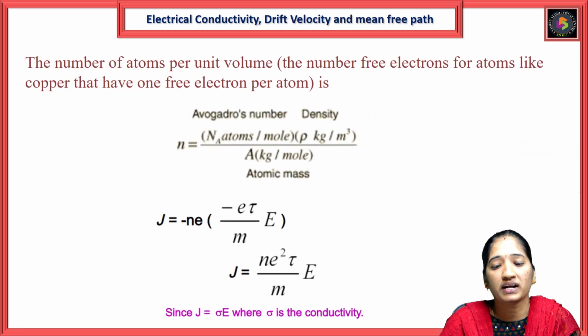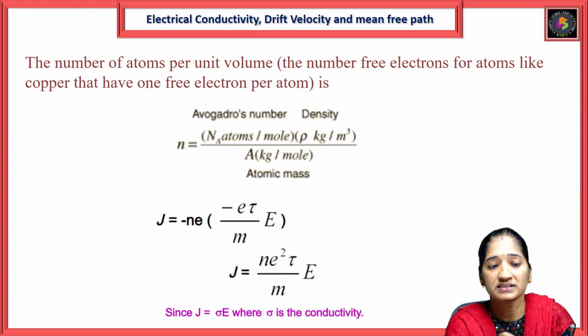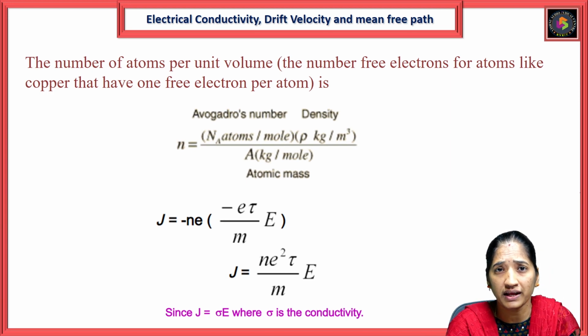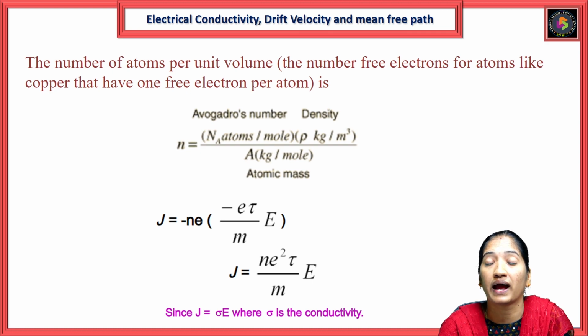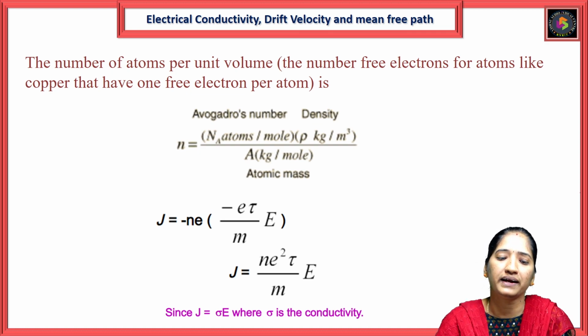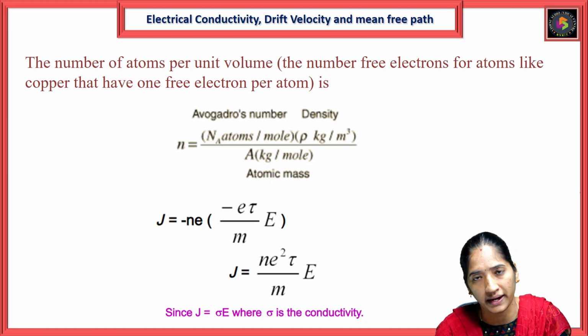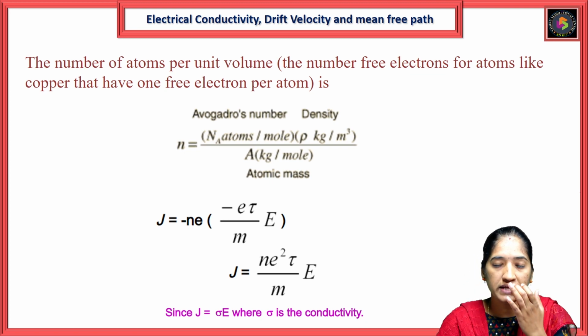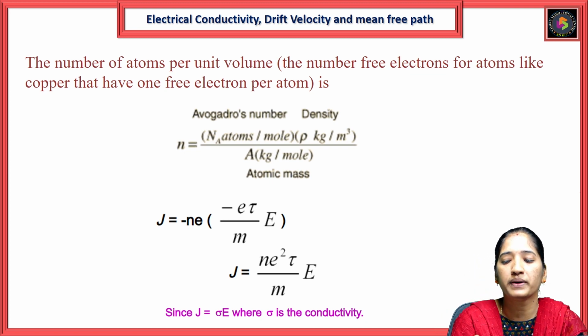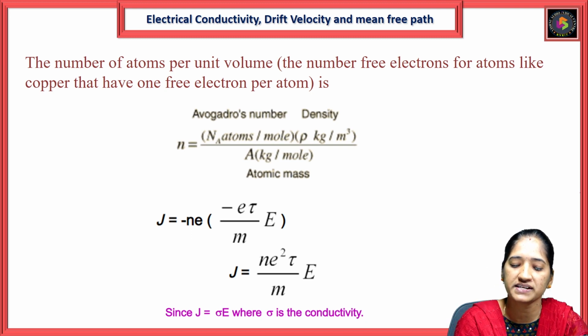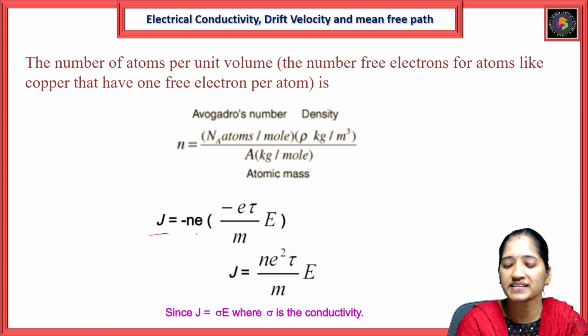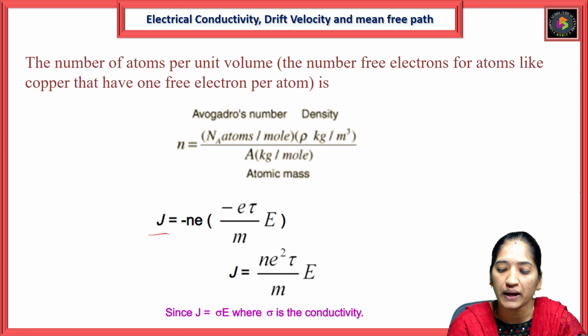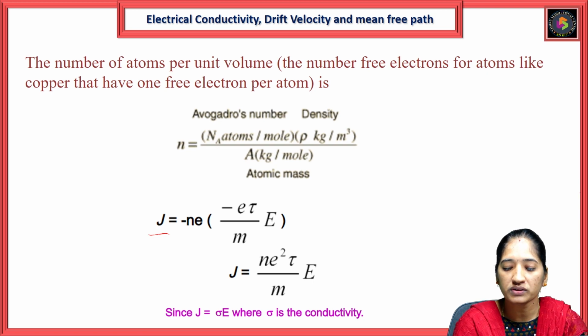The number of atoms per unit volume is nothing but the number of free electrons, for atoms like copper that have one free electron per atom. It is given by small n is equal to Avogadro number into density by atomic mass. From the formula we can represent the current density as J = -ne into (-eτ/m) into E. So this is the current density.